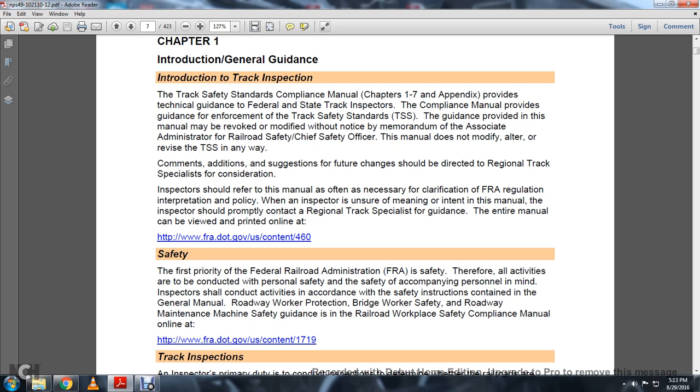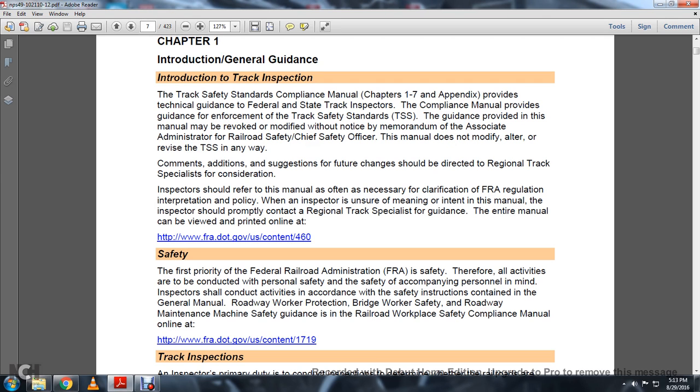Inspectors should refer to the manual as often as necessary for clarification of the FRA regulation interpretation policy. When an inspector is unsure of the meaning or intent of something in this manual, the inspector should promptly contact the regional track specialist for guidance. The entire manual can be viewed or printed online at fra.gov/us/content 460.